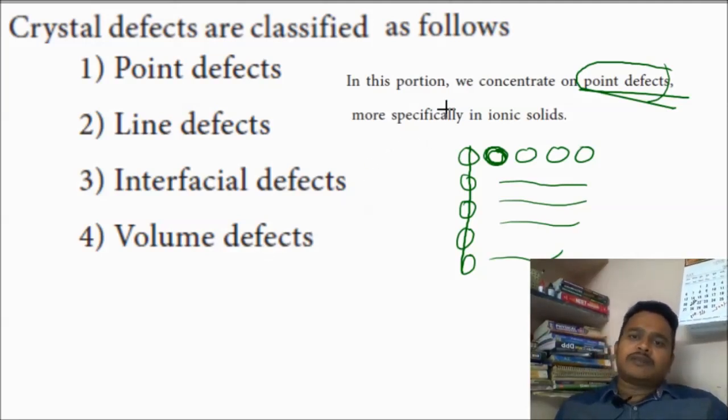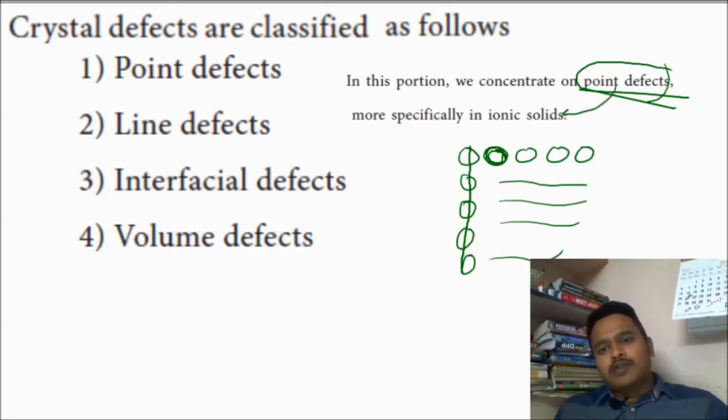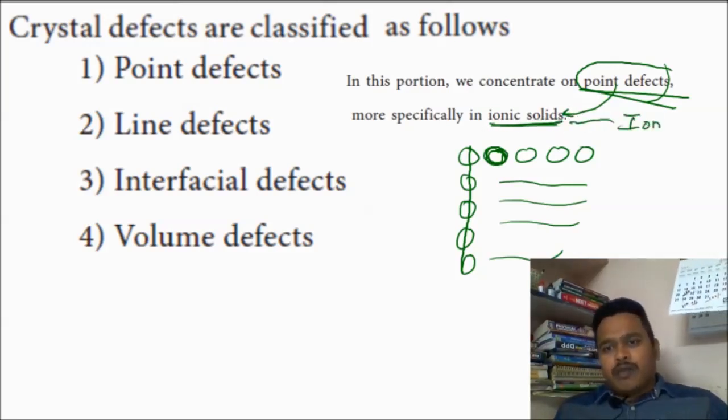Now in this video we are going to study the point defect. Mainly this point defect occurs in ionic solids. Ionic solids are generally those formed by ionic bonds. Already we studied ionic bonds, covalent bonds, metallic bonds.